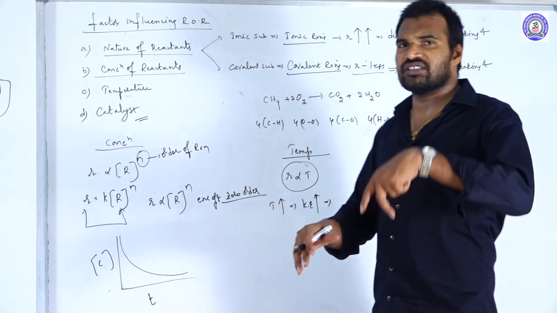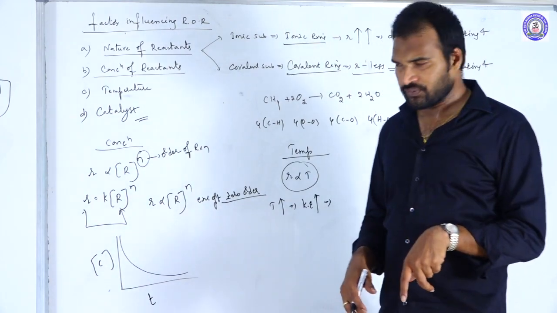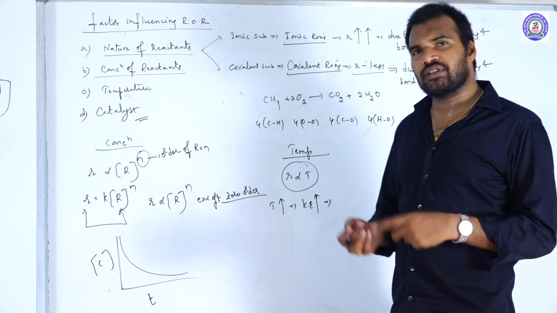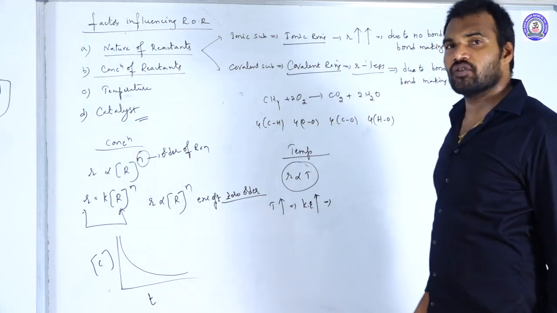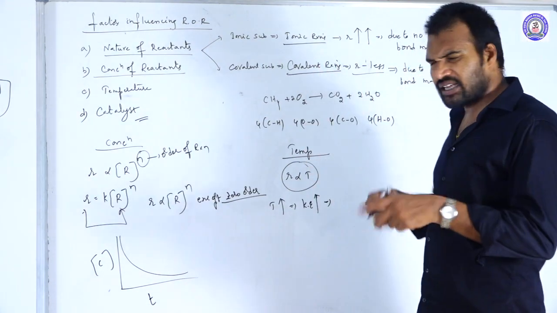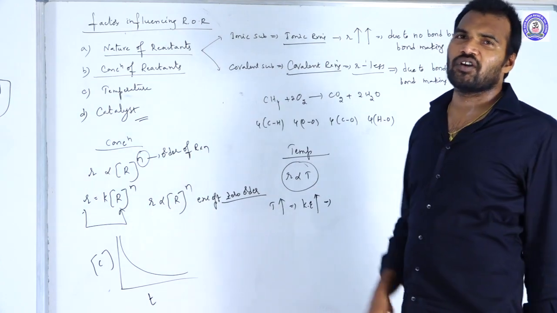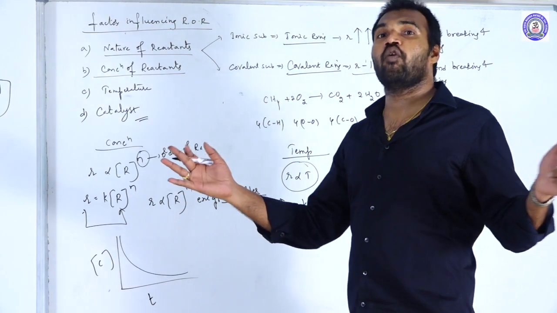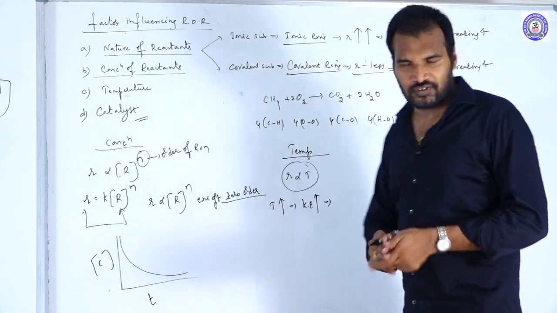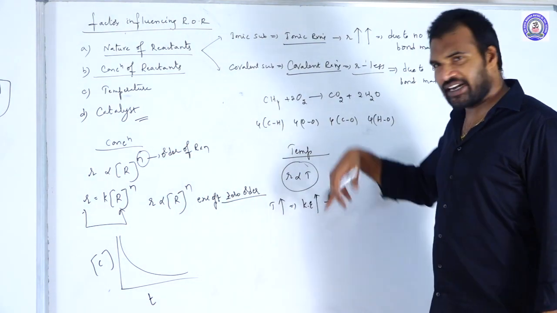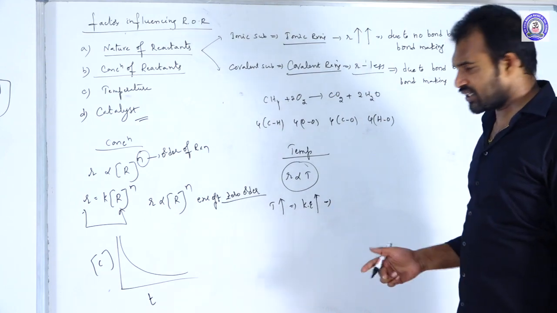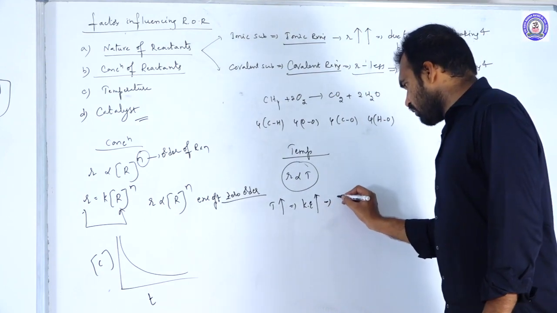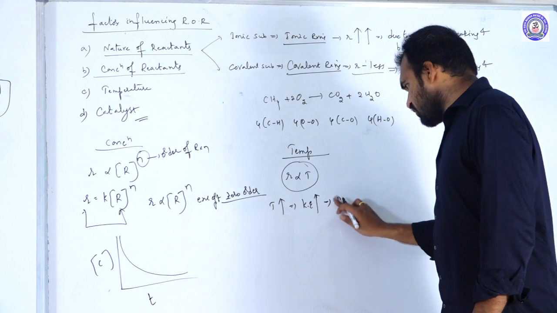Total energy is the sum of potential energy plus kinetic energy, so the total energy of the molecules increases, or else the randomness of the molecules increases. If the randomness increases, there are more collisions. If the temperature increases, kinetic energy increases, and the number of collisions increases.